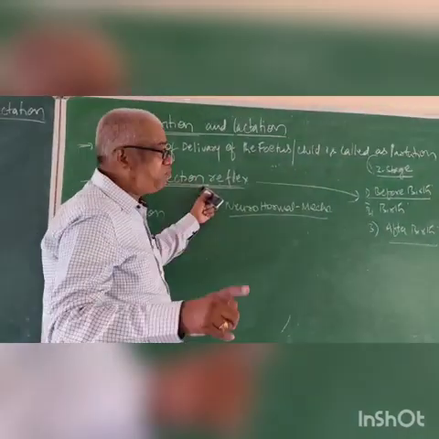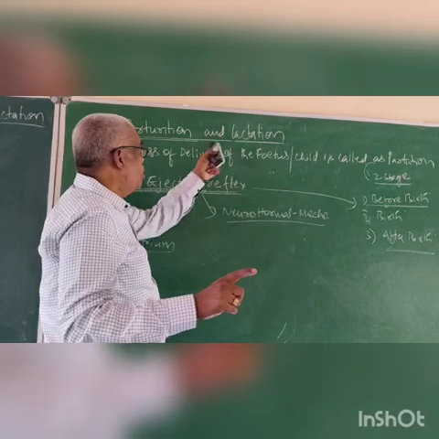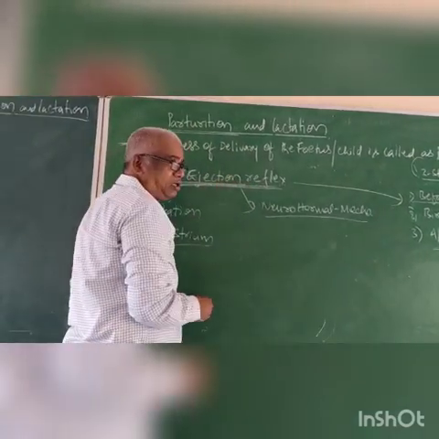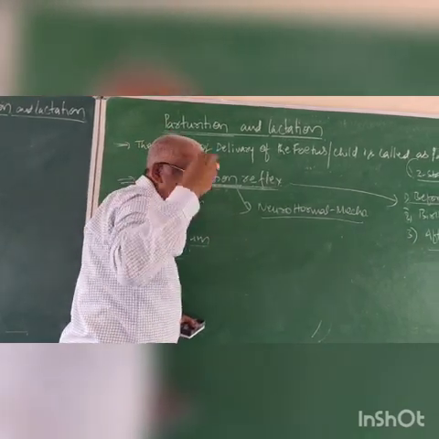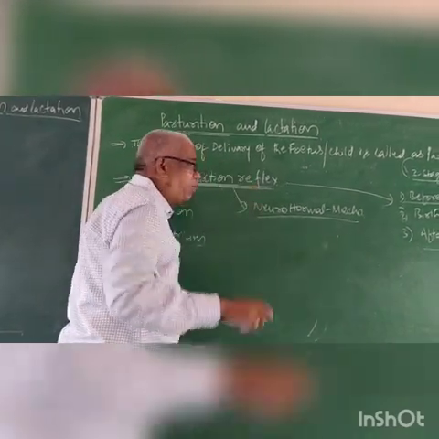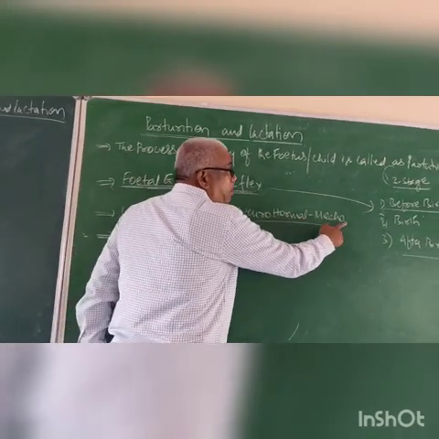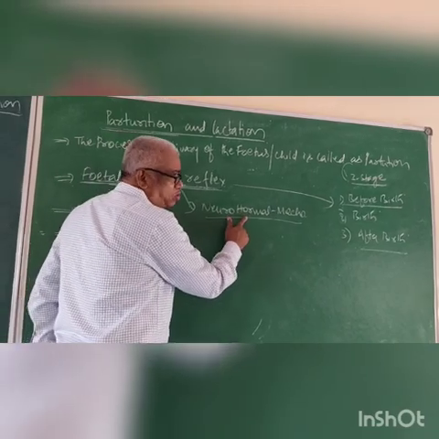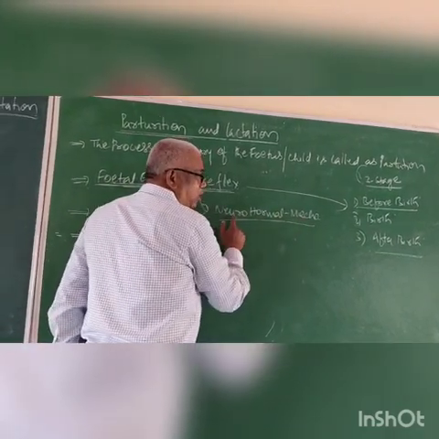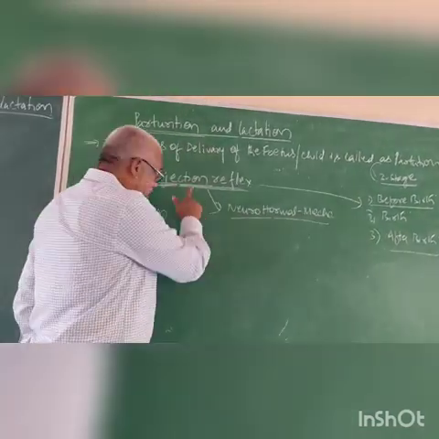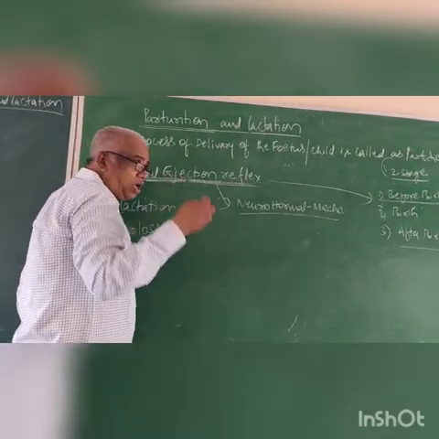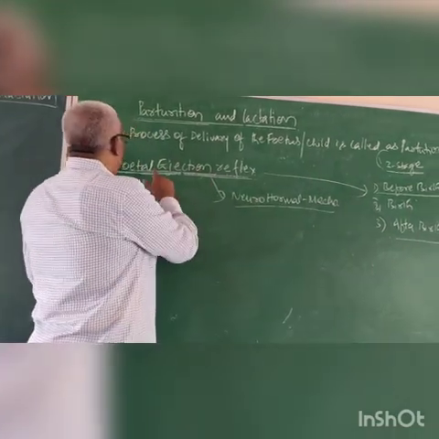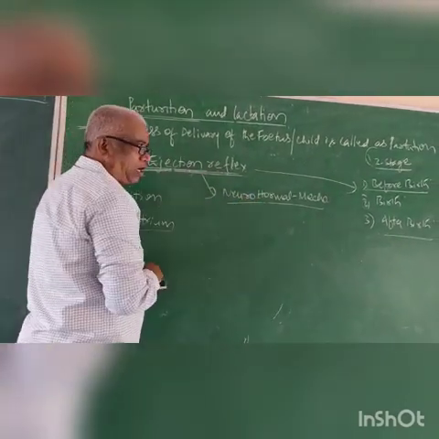It is one major event during parturition. In this process, the nervous system and hormones are both involved. Hence, it is a neurohormonal mechanism. Neuro means nervous system, and hormones mean the endocrine mechanism. Hence, it is called a neurohormonal mechanism.